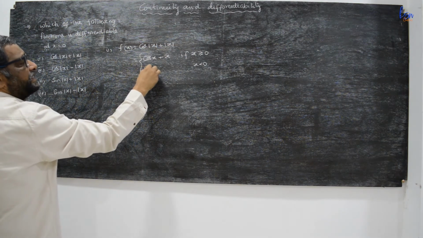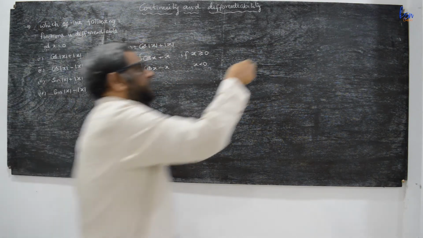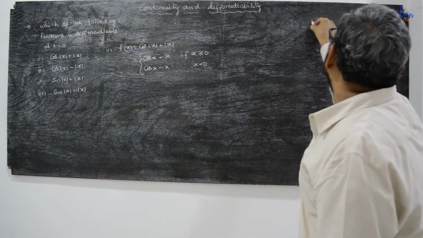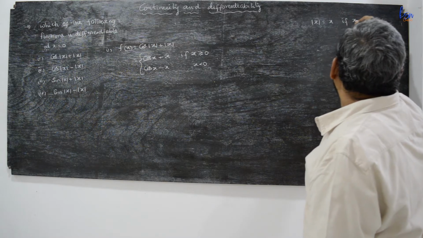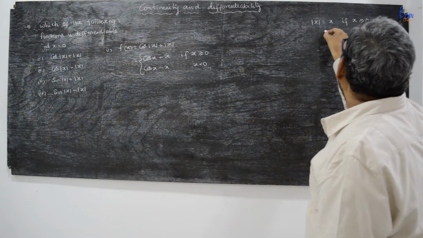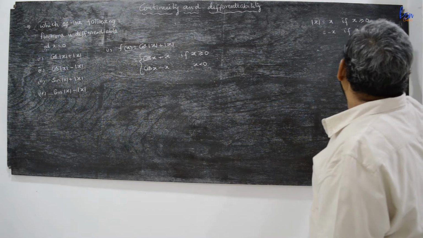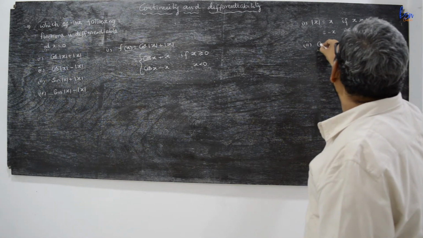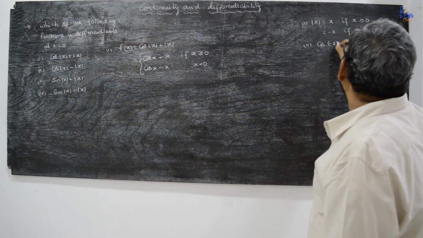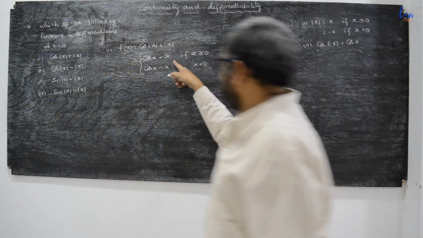Cos of minus x is cos x, so it is cos x minus x. Here mod x is equal to x if x is greater than or equal to 0, and equal to minus x if x is less than 0. The second one is cos of minus x is equal to cos x. So here applying like this.